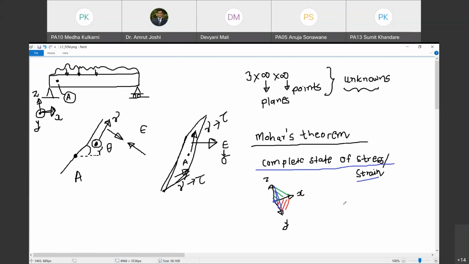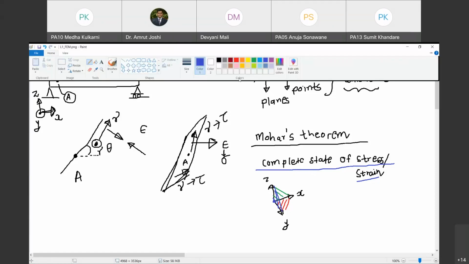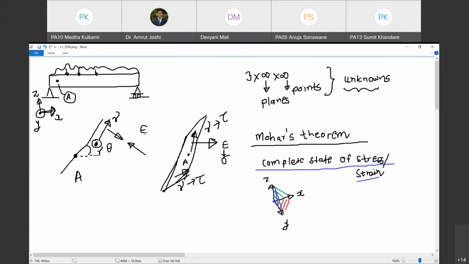So I am going to break this statement into pieces, and I am going to explain what this Mohr's theorem means. What is the first part of the statement? The first part of the statement is this: if you know the complete state of stress or strain on three mutually orthogonal planes passing through a point under consideration. So what is the point under consideration in this case? The point under consideration in this case is A. So I am considering three mutually orthogonal planes passing through point A: xy, yz, and zx.